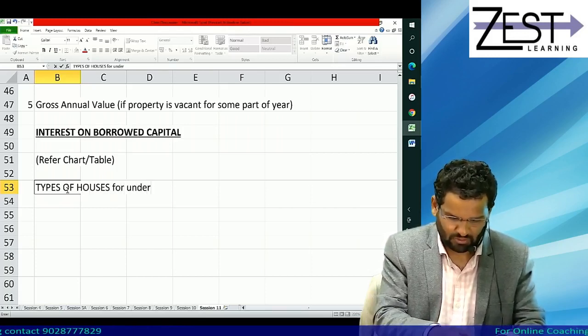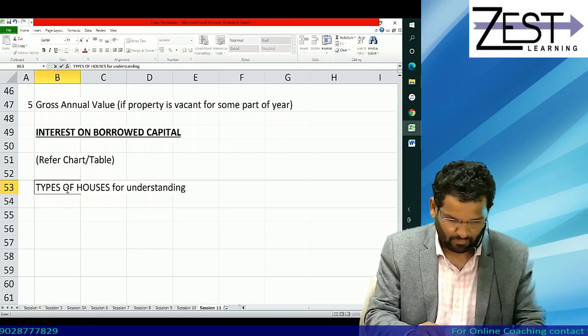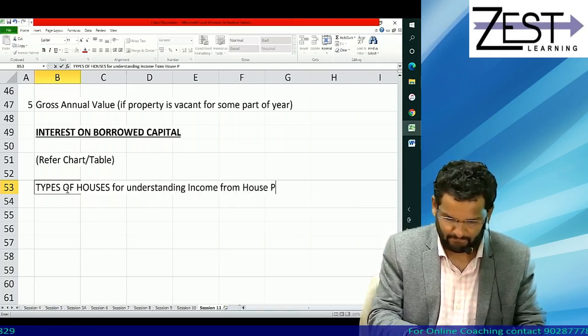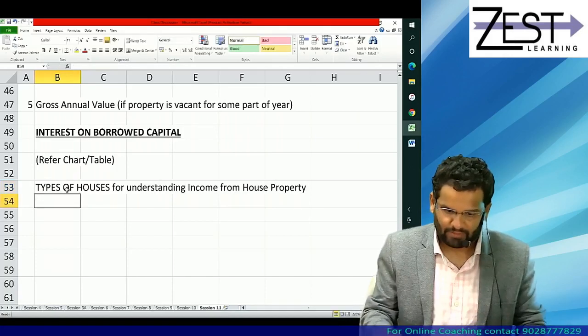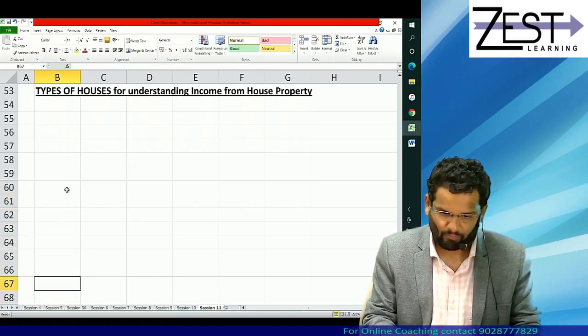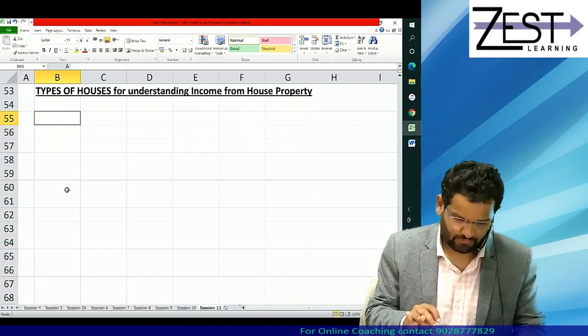Types of houses for understanding income from house property. That is the heading. I hope you understood the heading. Now please understand what could be types of houses.